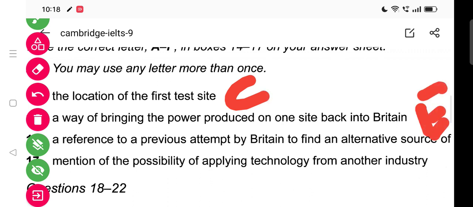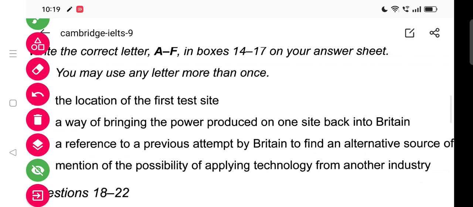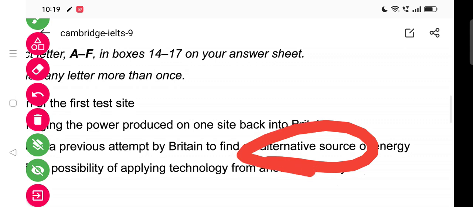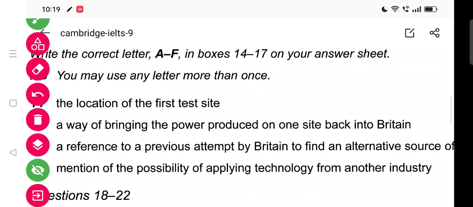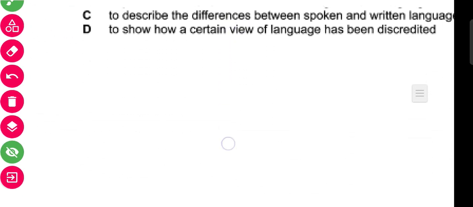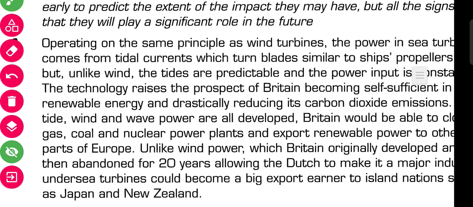So let's go to the next question and look for the answer to number 16. A reference to a previous attempt by Britain to find an alternative source of energy. So here the keyword is alternative source of energy. Okay, so let's go to the question and get the answer. The answer will be in the A paragraph. When we read the A paragraph, we will get the answer.